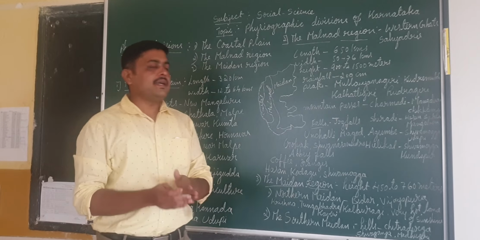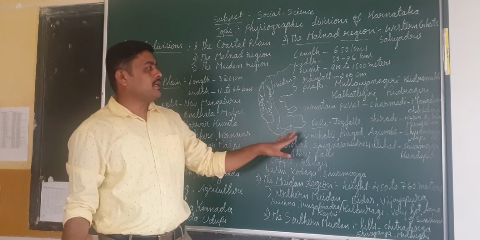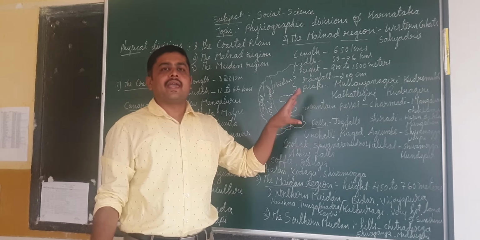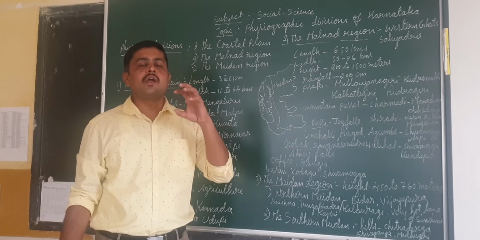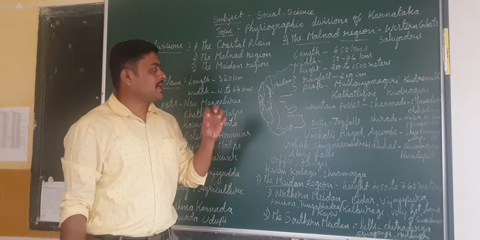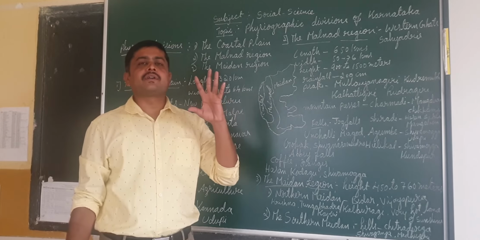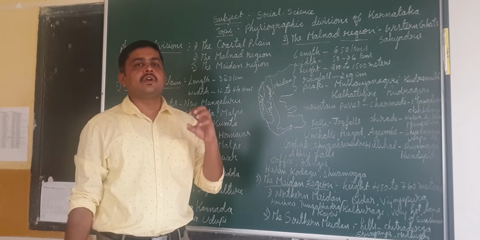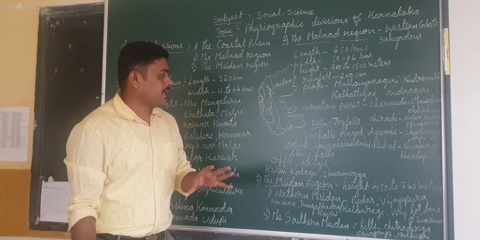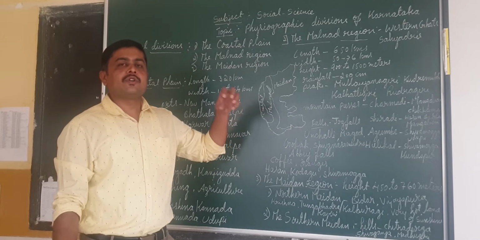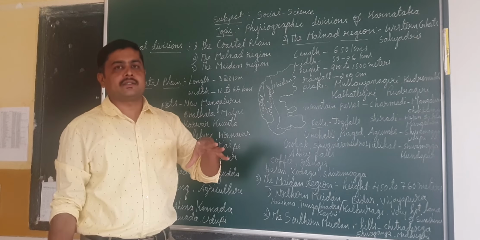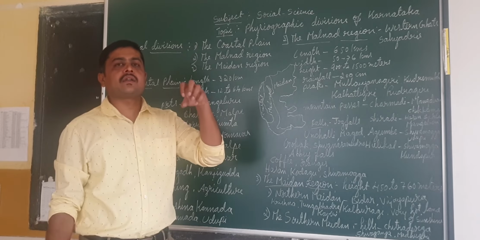Okay. Next, the Malnad region, I already told you. This is the area which will get sufficient rainfall when we compare to other regions. So that's why it is famous for evergreen forest. It is also known as evergreen forest. Here, when the rain is sufficient, they will create some farms here.